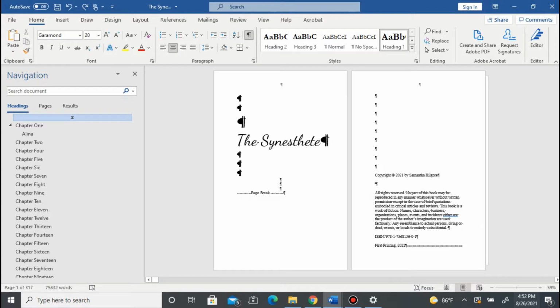So Michael's here. So here is where I'm going to show you guys how you can format your print book